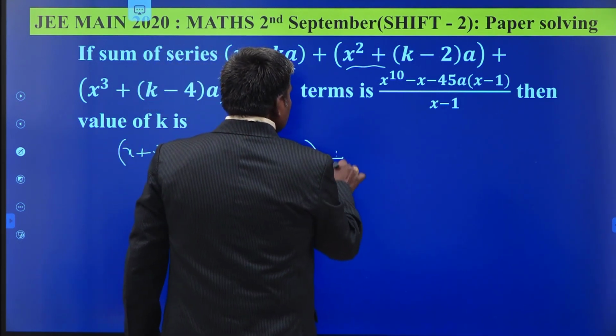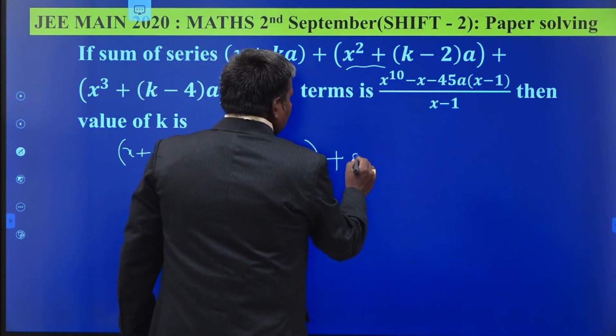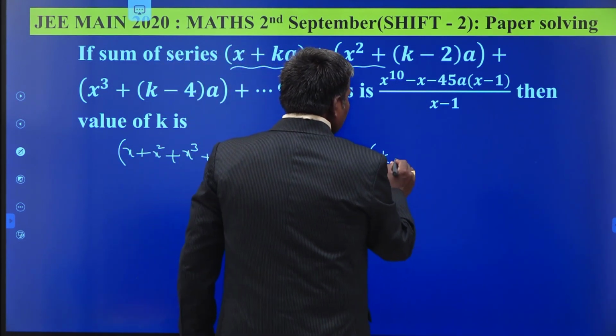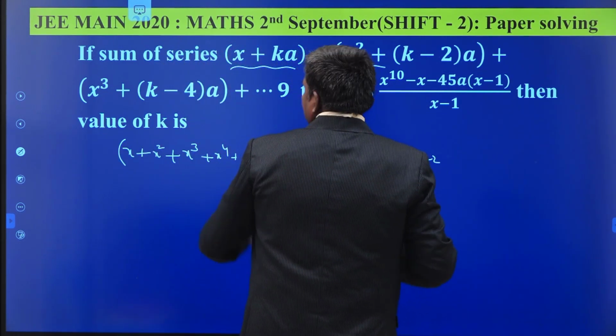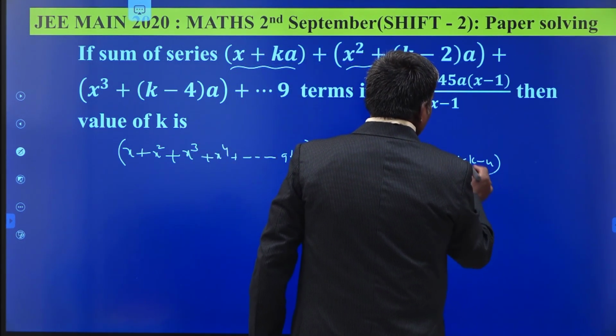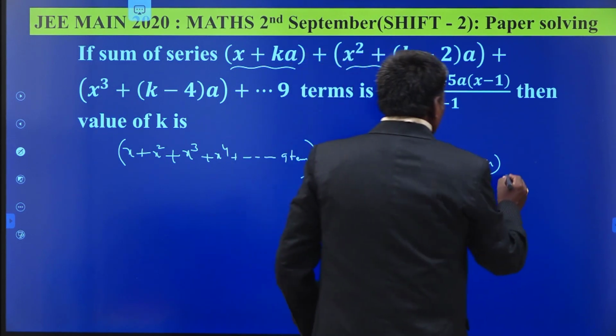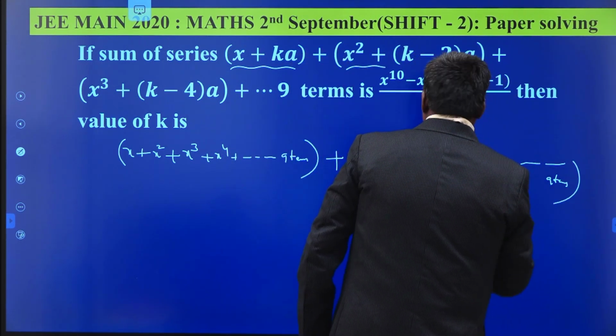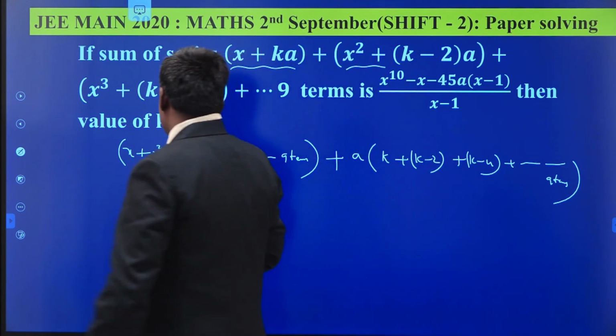Plus a can be common. A times of k plus k minus 2 plus k minus 4 plus and so on up to 9 terms. I am reconstructing the series in this manner.